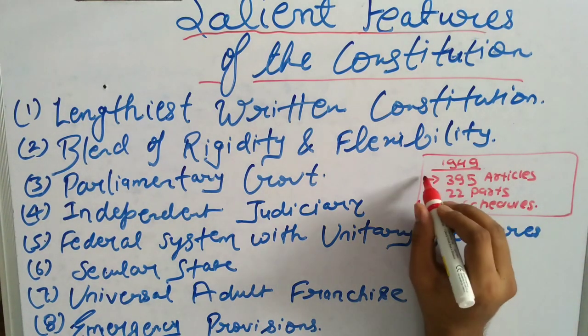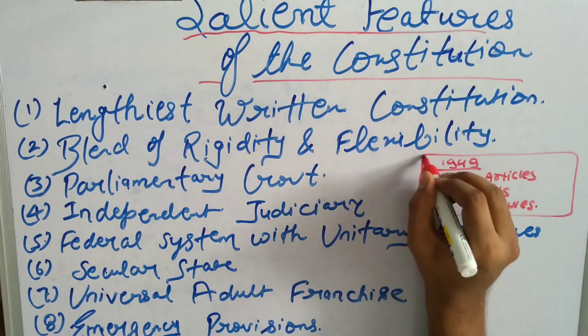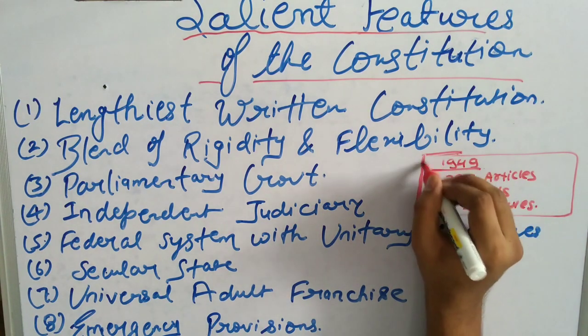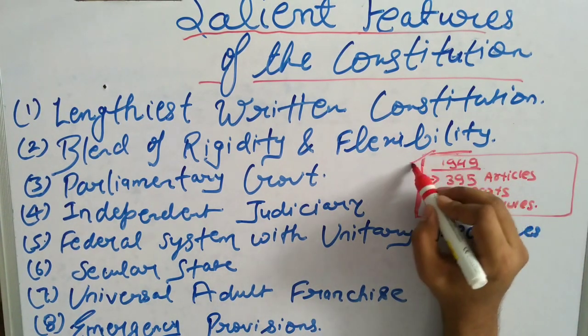So this was the distribution of the articles in the year 1949, when our constitution was first ready.